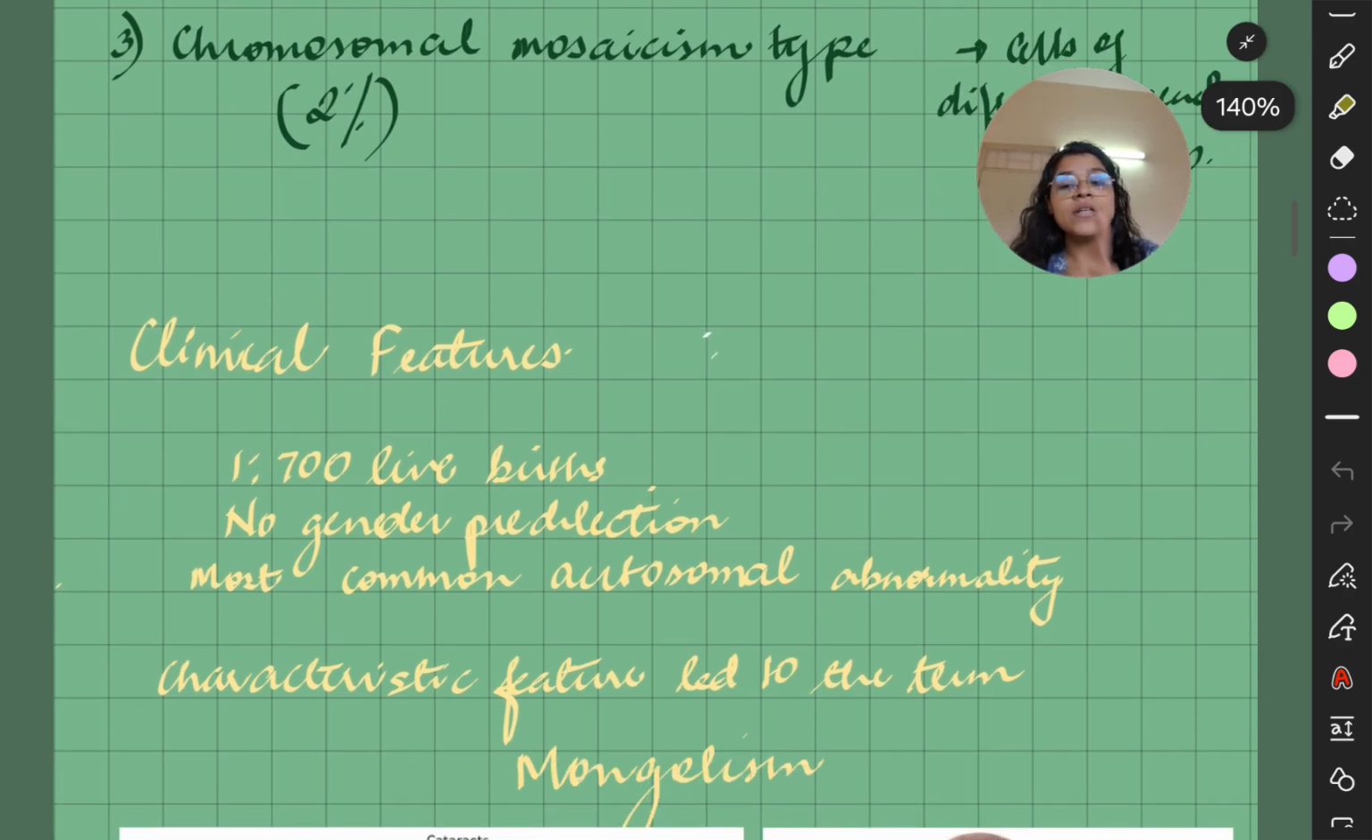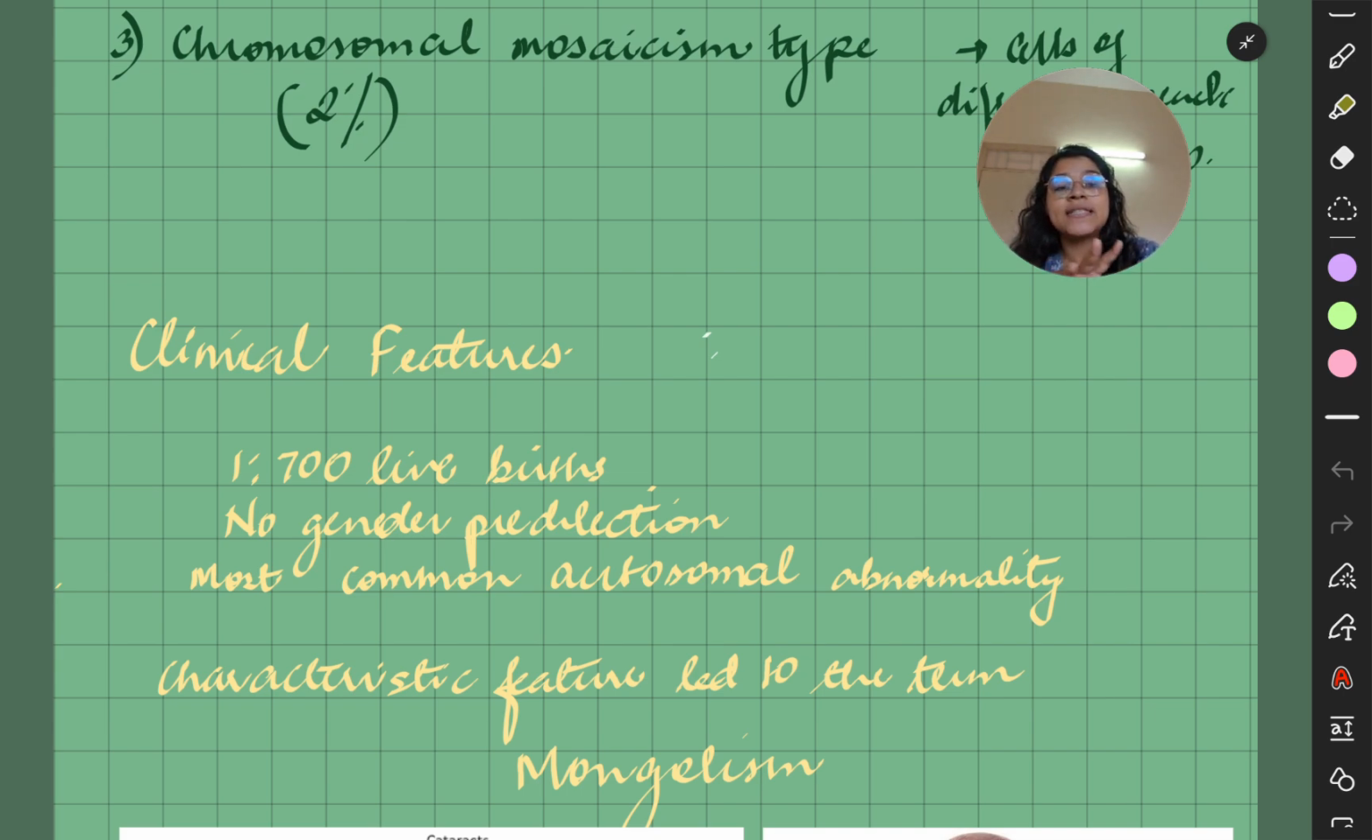Okay, now we come to the clinical features, which are the main part. So 1 in 700 live births. Mind you, this is the most common autosomal abnormality. So a question on this can be expected. There is no genetic predilection. Male is equal to female in cases.